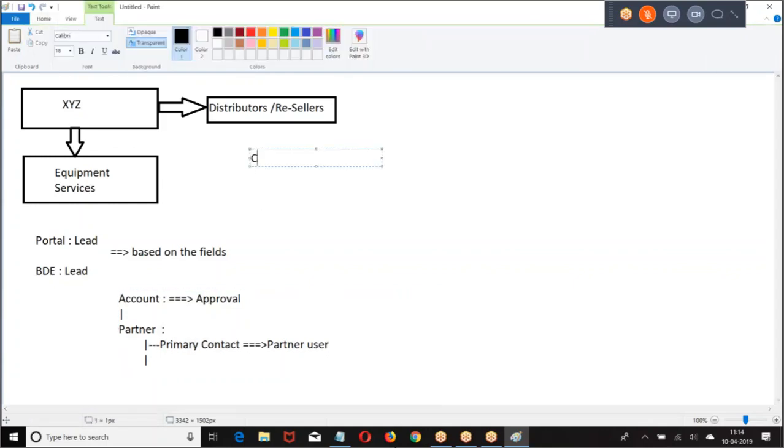Then second point, customer creation. Now, who will be creating the customer? The distributor may create it, or the BD may create it, or Web2 Lead, or Market Explorer. Let's see.